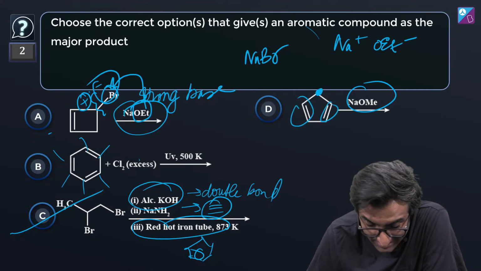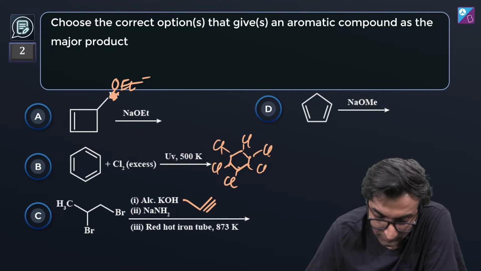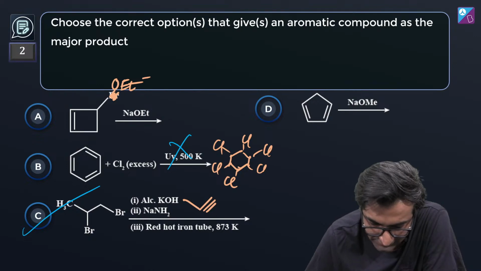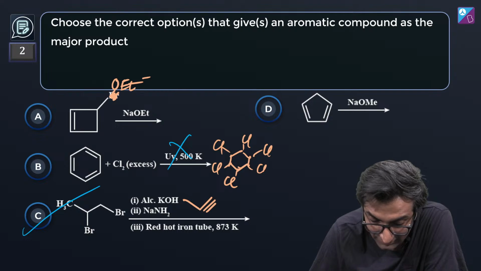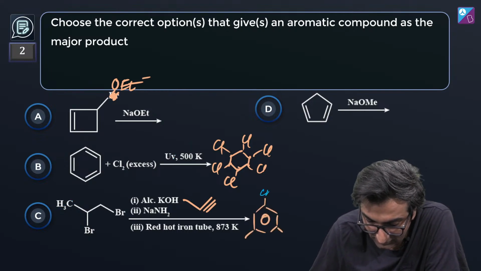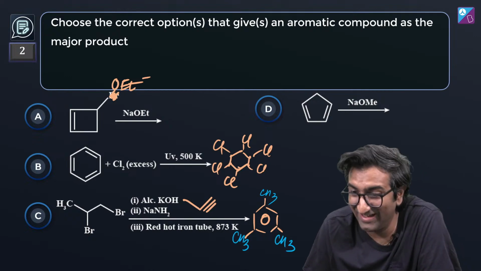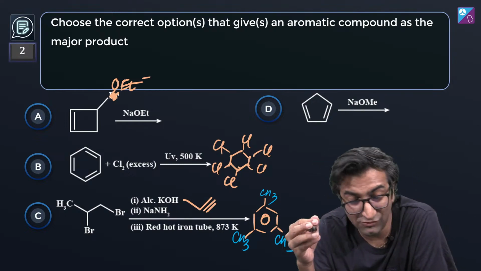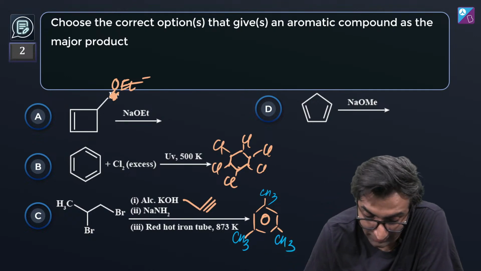ठीक है? A and D are slightly confusing, right? B and C are direct. This is not aromatic for sure. This is aromatic. I've told you how this works. The only difference here is that it is not just ethene being formed, and this is quite crazy, right? What you get is this. Yeah, this is what you get, and if I hadn't seen the question, I'd be like, what, really? But yeah, it's not just ethene. It's not just ethyne. It's a substituted ethyne that also gives you a benzene component, right?